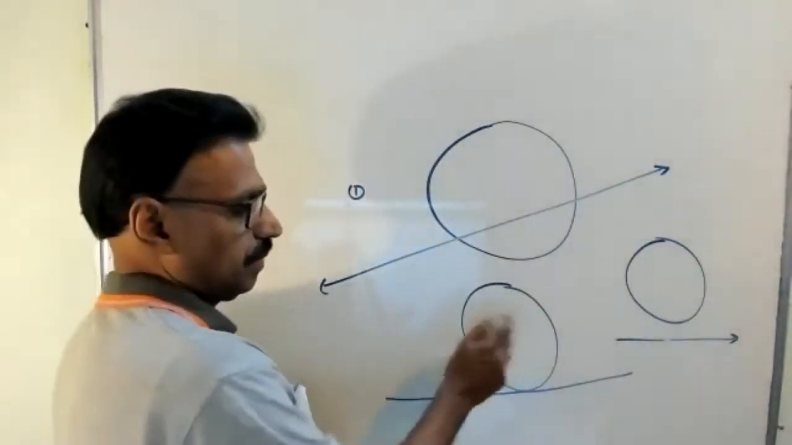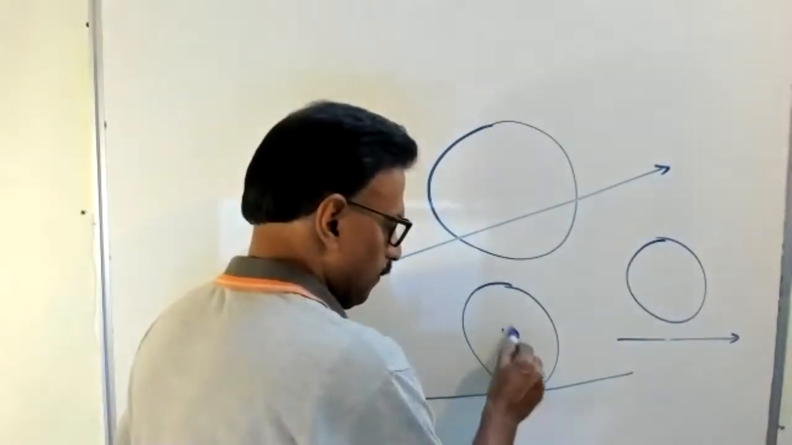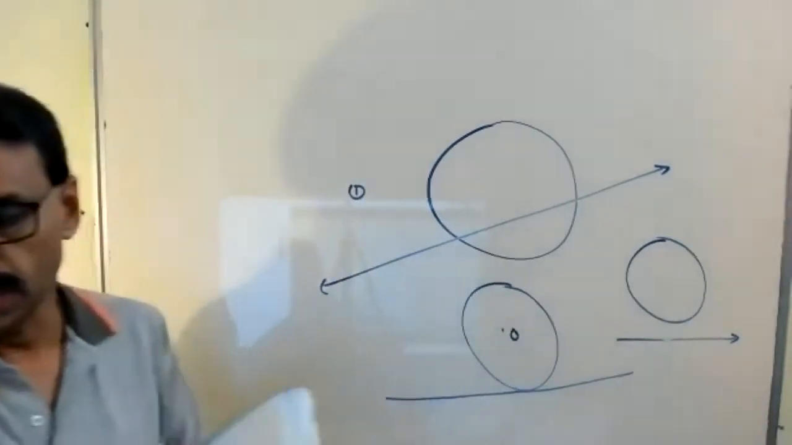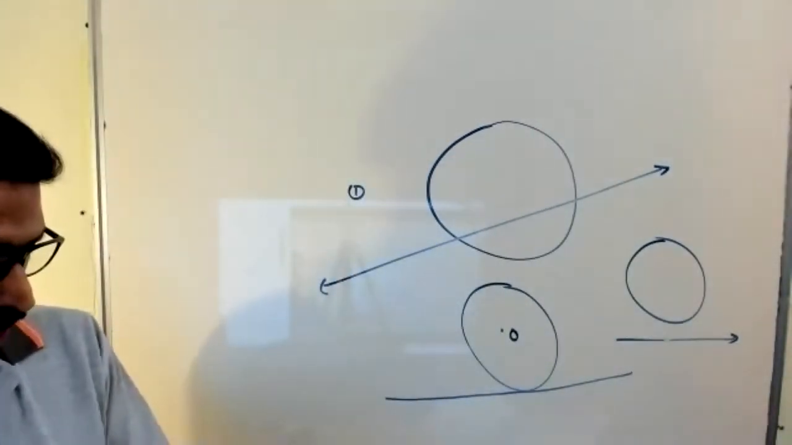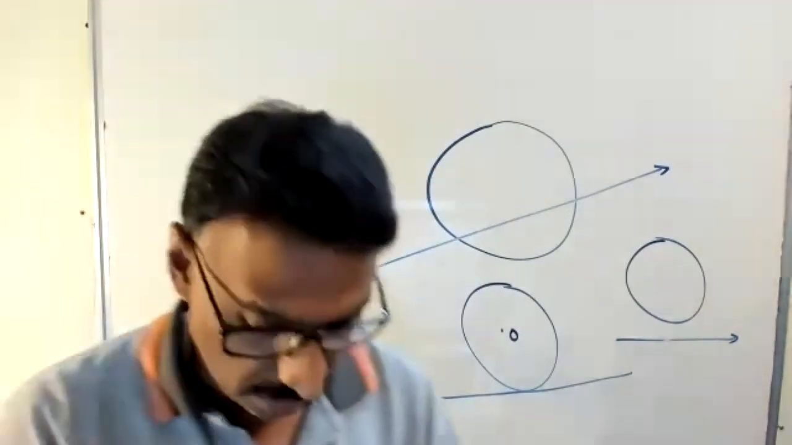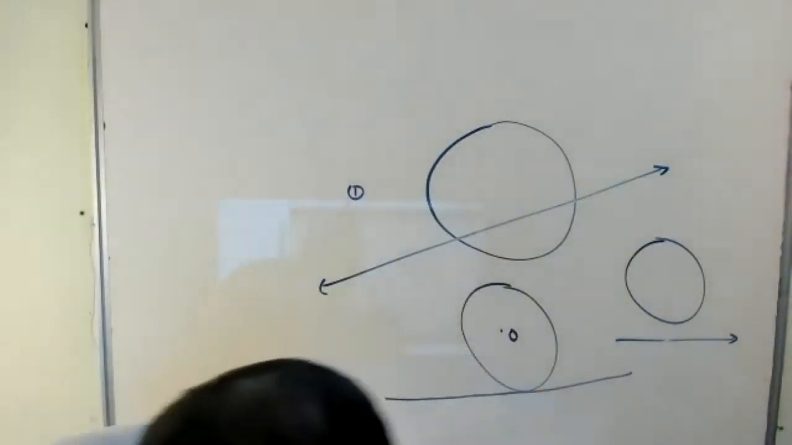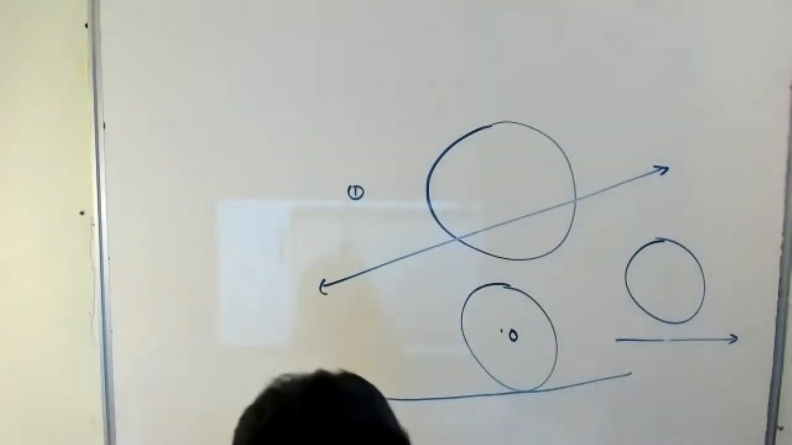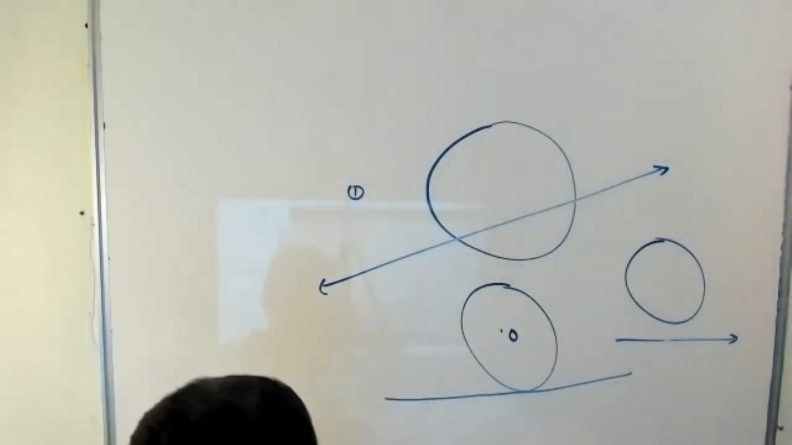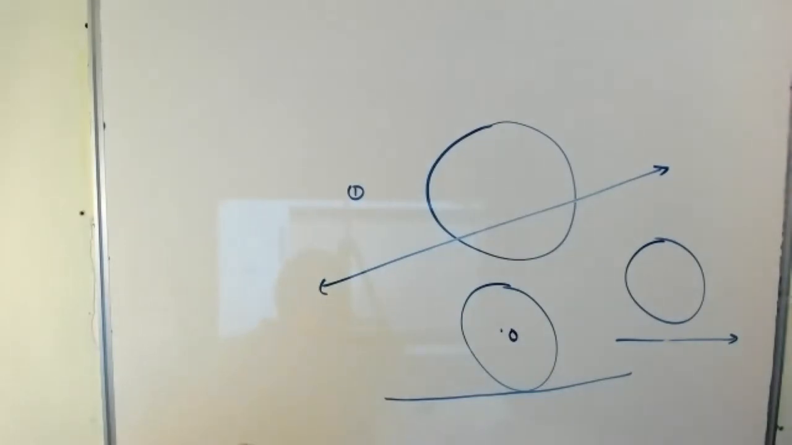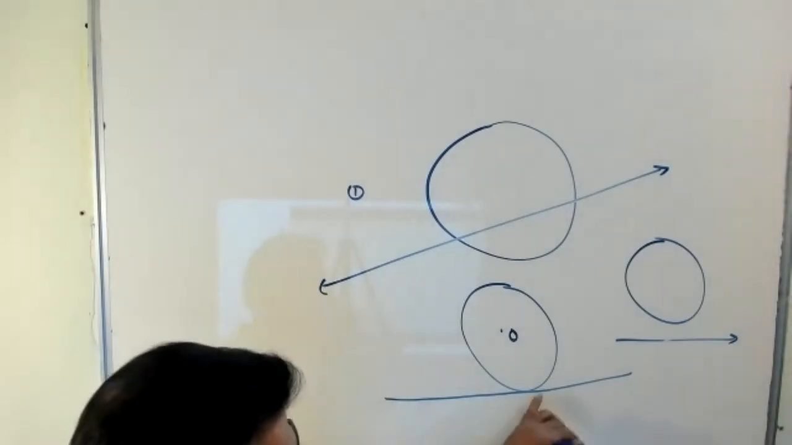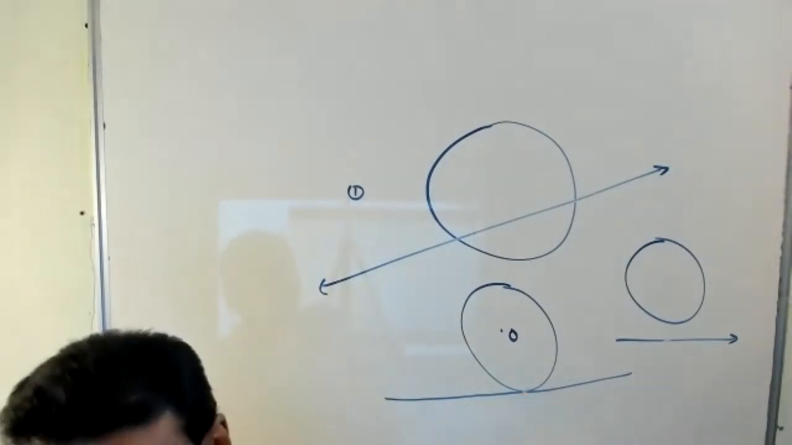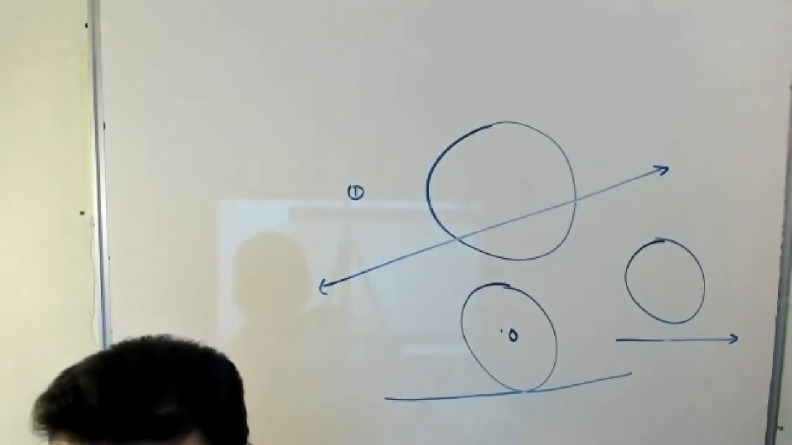Draw this figure. This is the center. Exactly one point. The point of intersection with the circle, that point is called the point of contact.